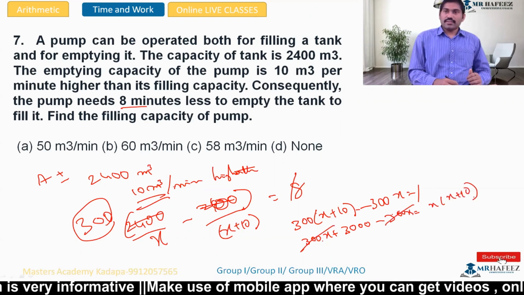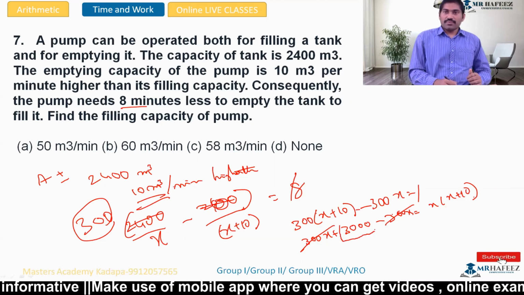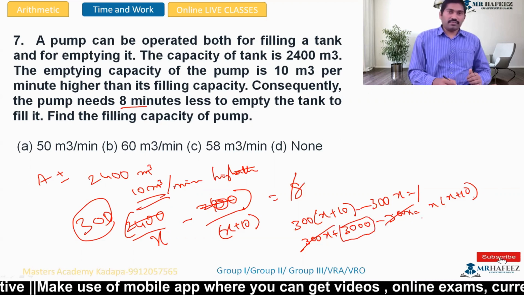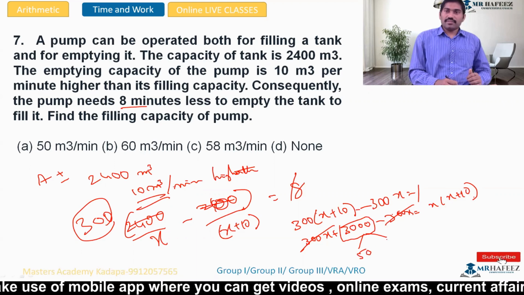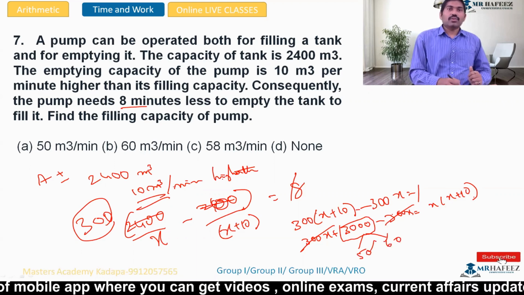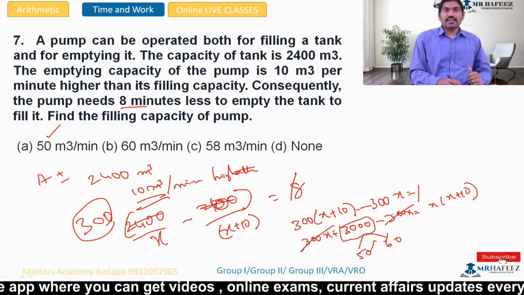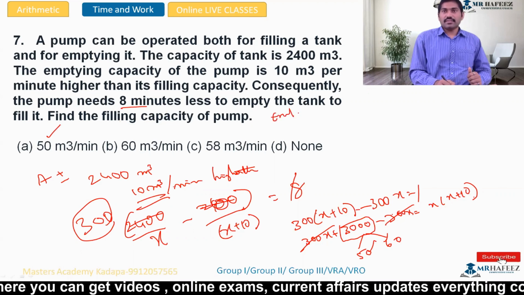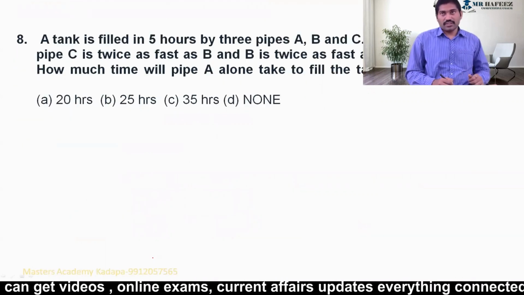So 300X will get cancelled. So I should find out the 10 difference multiple. So two factors are 50 and 60. So the filling capacity is 50, emptying capacity is 60. So answer over. Next question.